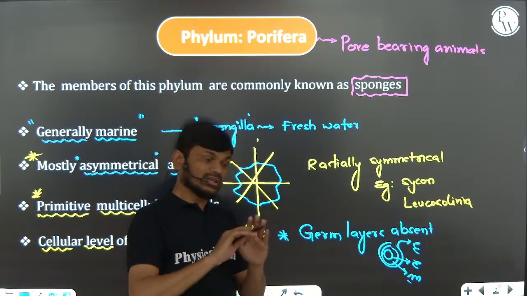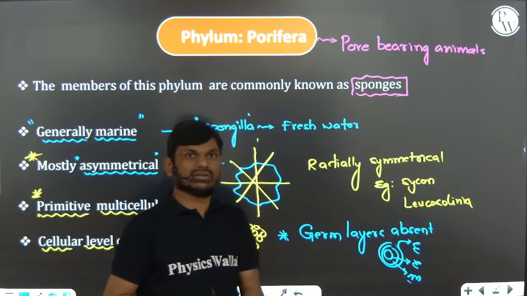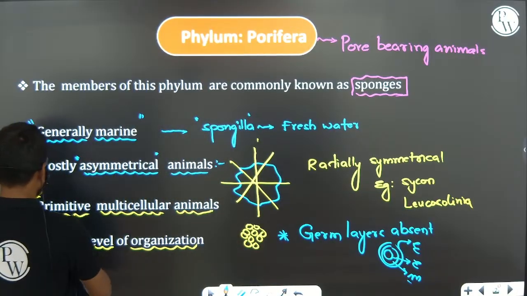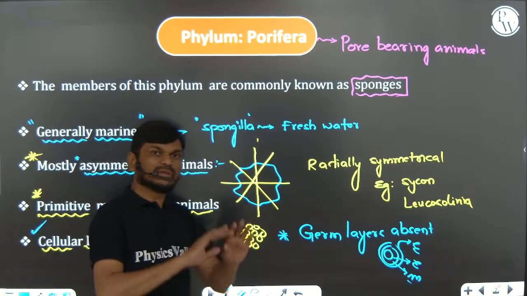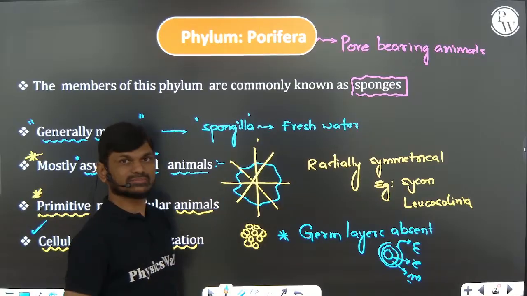So they belong to neither diploblastic nor triploblastic animals. These are primitive multicellular animals with a cellular level of organization, without any germ layers.